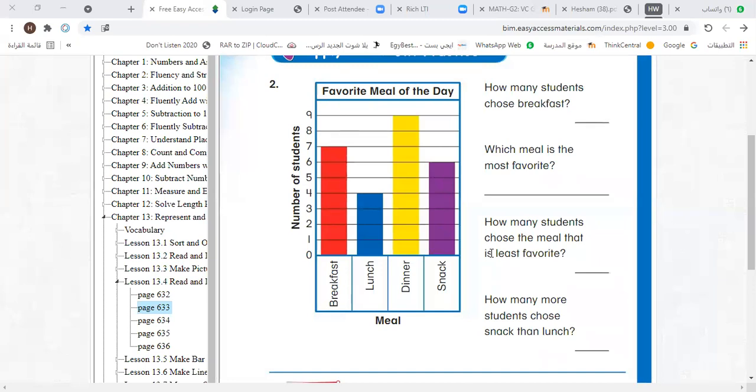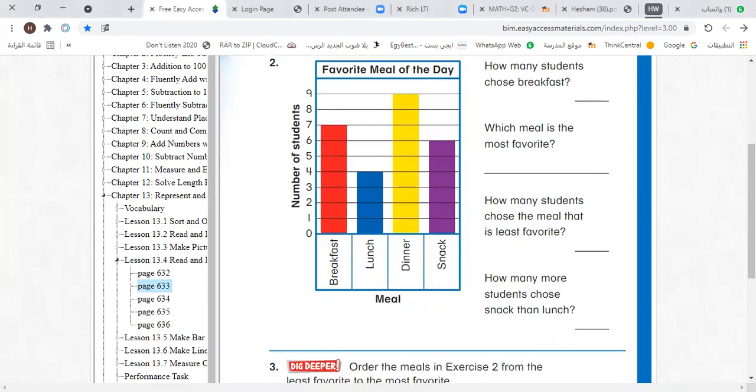Okay, now my dear students, don't speak for now, Ahmed, please, and pay attention to me. Now we have this bar graph. This is also a bar graph. Can you see here a favorite meal of the day? Some students choose breakfast as a favorite meal, some choose lunch, some choose dinner, and some choose snack. How many students choose breakfast? I'll choose now the super one whose name is Adam Muhammad Atiya. Adam, how are you?